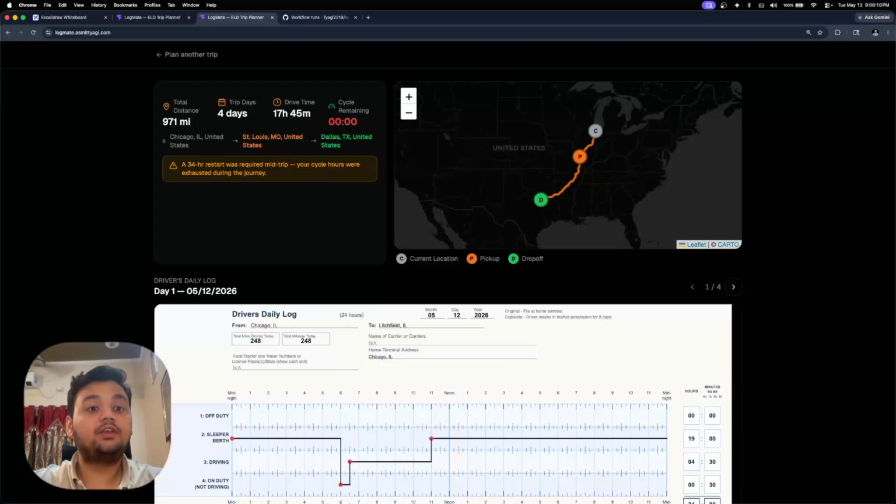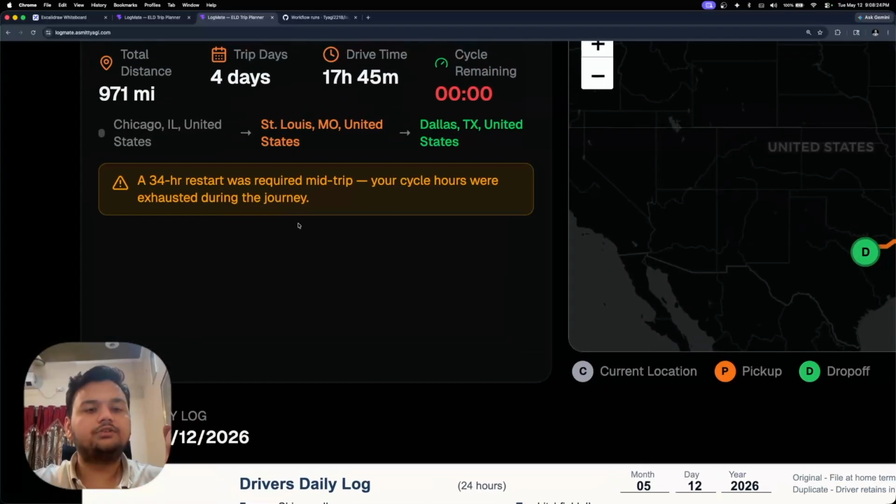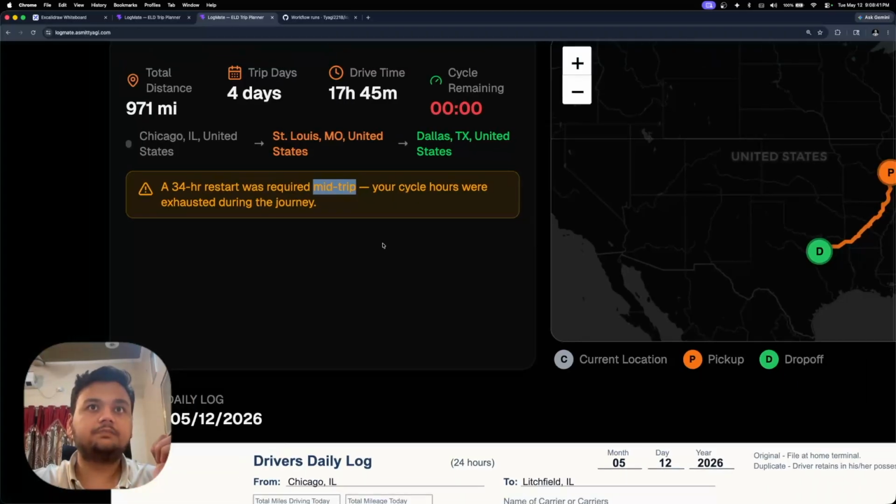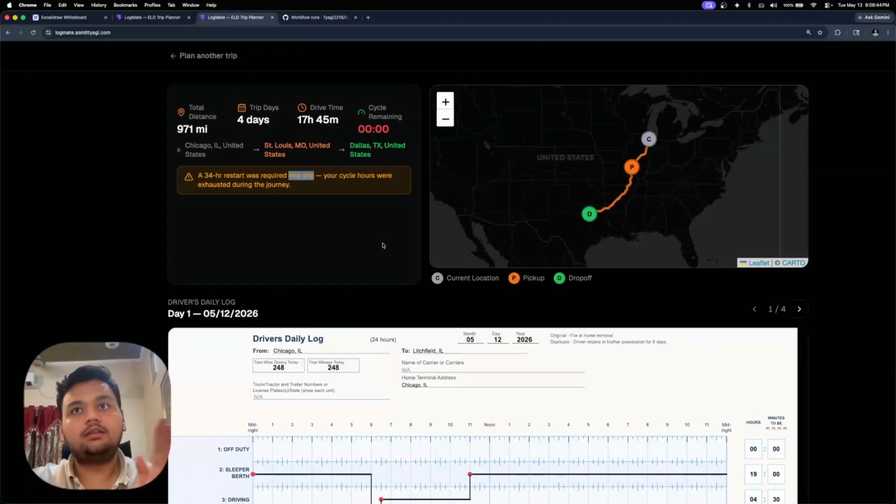And there it is. 971 miles. Drive time is 17 hours and 45 minutes spread across 4 days. Right. So we are also getting this warning banner, and this warning banner is important. The scheduler detected that the driver runs out of cycle hours during the trip. That means mid-trip, so it automatically inserts the required 34-hour restart. And the route visualization updates along the generated schedule, right?